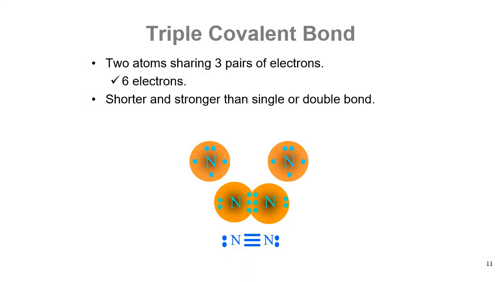The same principle applies to triple bonds. This involves sharing of 6 electrons coming from 2 atoms. We can see clearly that this bond is shorter than the single and double bond, but of course stronger. Nitrogen originally has 5 valence electrons, then it needs another 3 to achieve an octet, so it produces a triple bond. 2 atoms of nitrogen combine together and share the electrons.